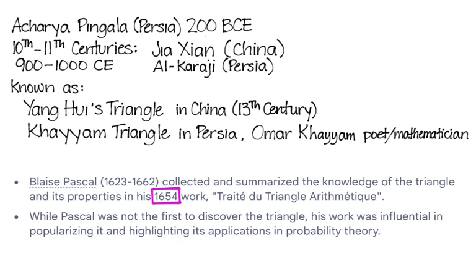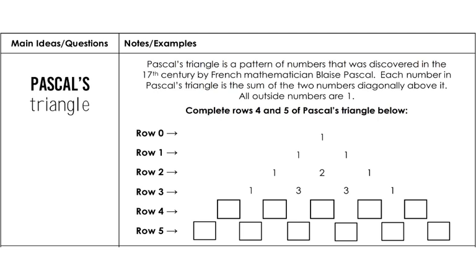So he used this pattern in probability theory. This was like 2,000 years after our first evidence of someone studying this pattern, when Blaise Pascal published it. So instead of saying here that he discovered it, no. He popularized this pattern, and so that's where his name is attributed to it.